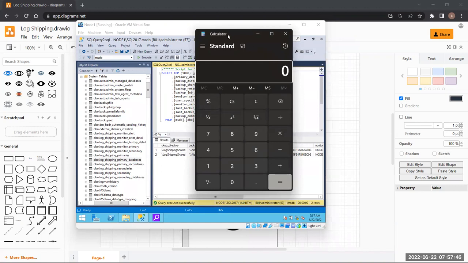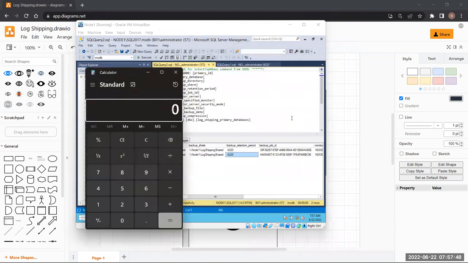Yeah, you're going almost 72 hours. Why is this not working? Okay, I'll go like this. 4320 divided by 60 is 72 hours. As Sunil said, Sunil is absolutely right.